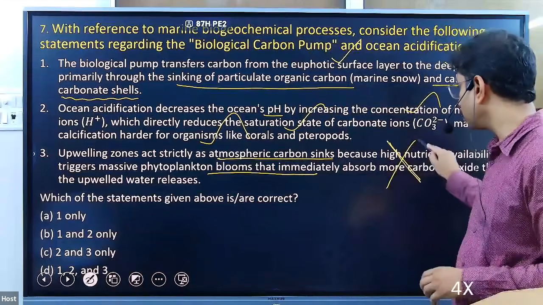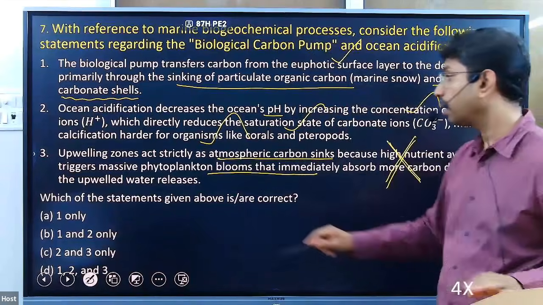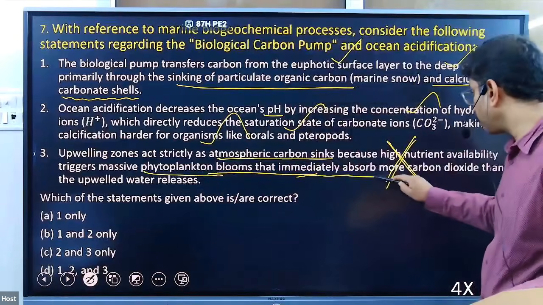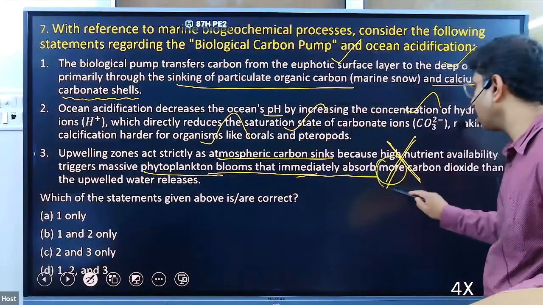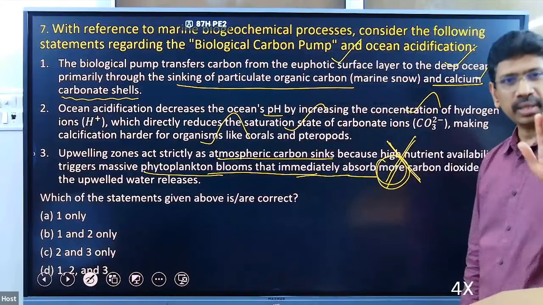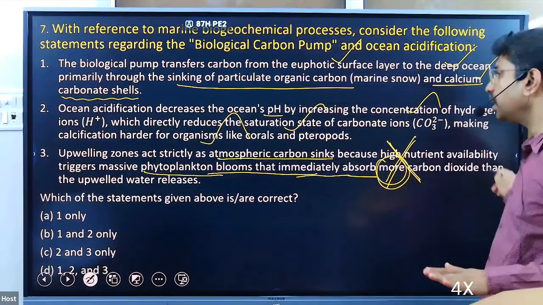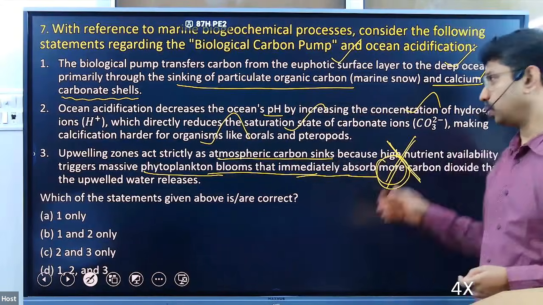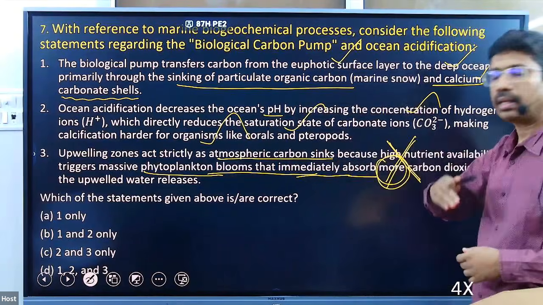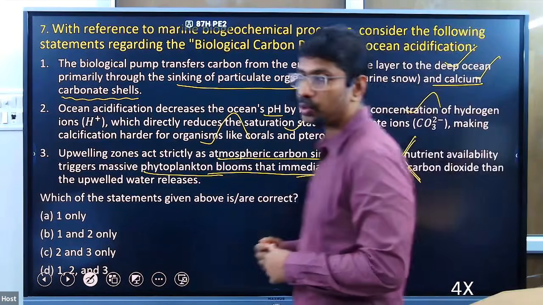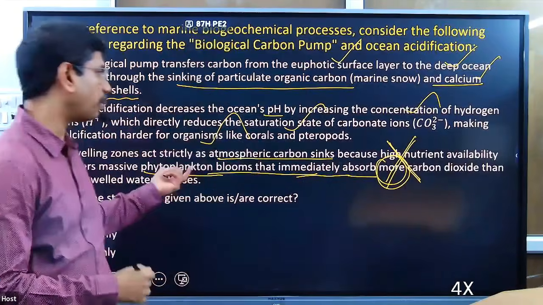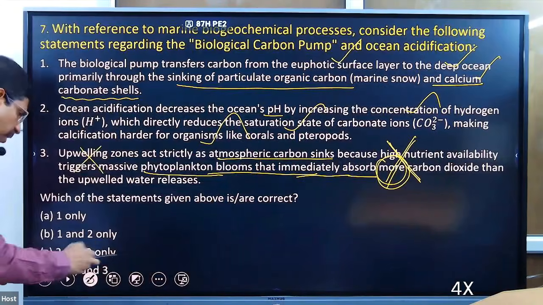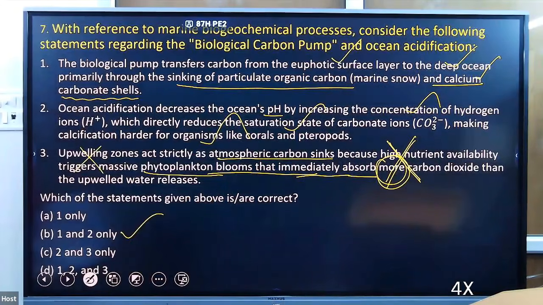So this is conceptually wrong. The phytoplanktons grow, they bloom, they absorb, but they absorb less carbon dioxide compared to what the upwelling water releases to the atmosphere. So net, the carbon dioxide released to the atmosphere is more compared to the carbon dioxide absorbed by phytoplankton. So this alone is wrong. A difficult question. B is the right answer.